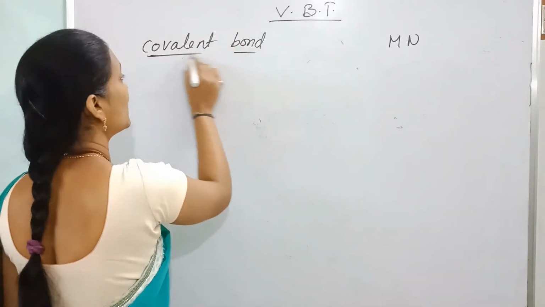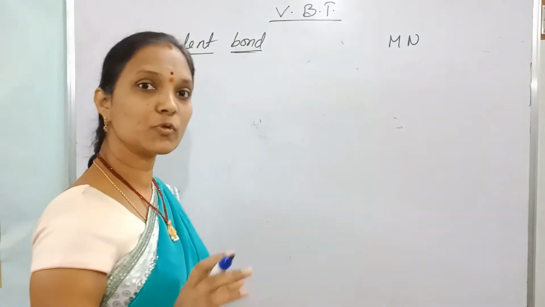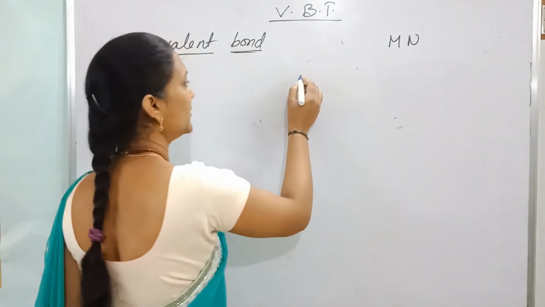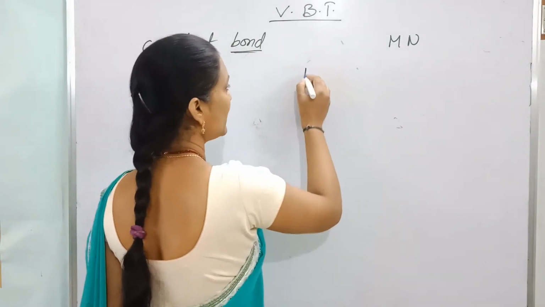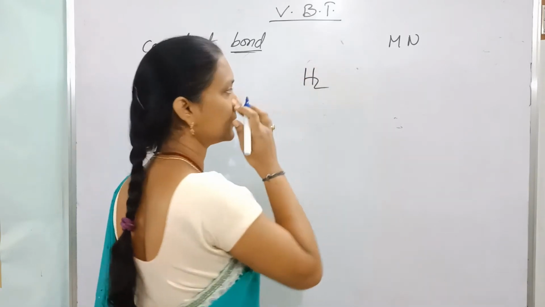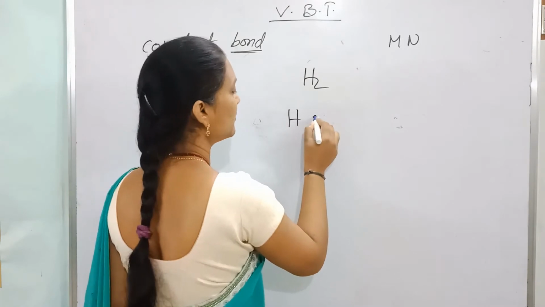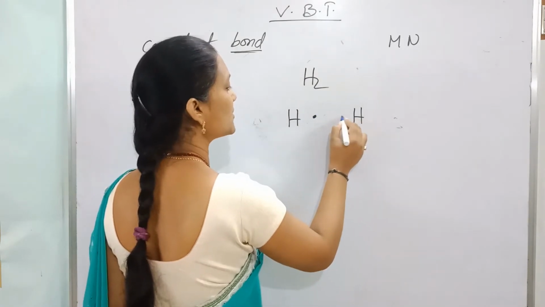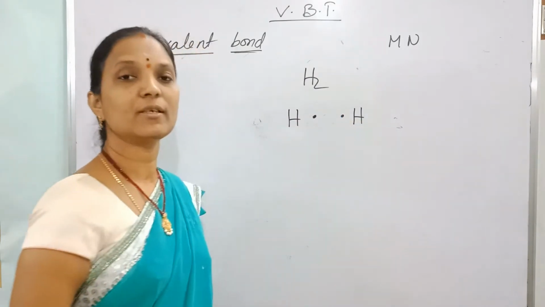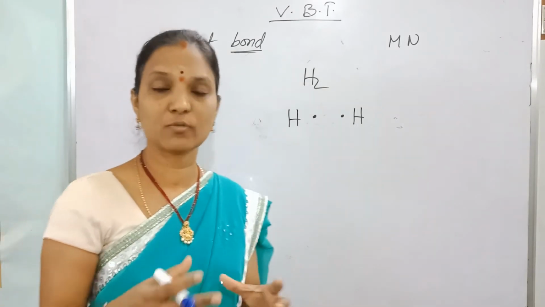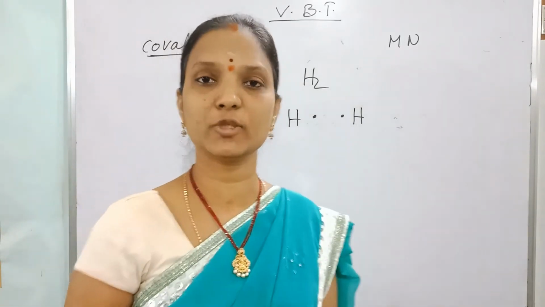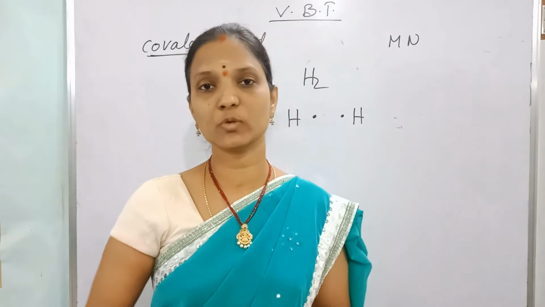Now covalent bond. If two nonmetals are bonded with each other, for example an H2 molecule, hydrogen has one electron and the other hydrogen also has one electron. Both are ready to gain electrons.